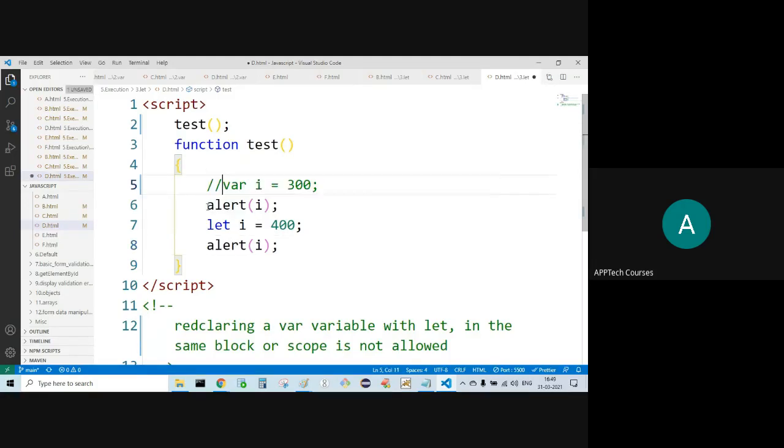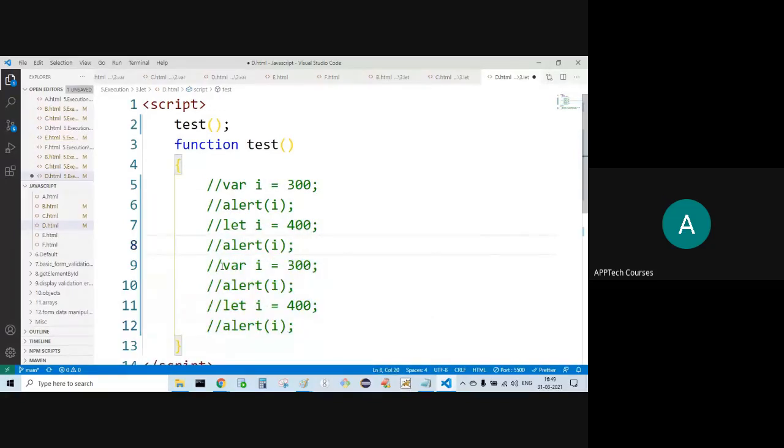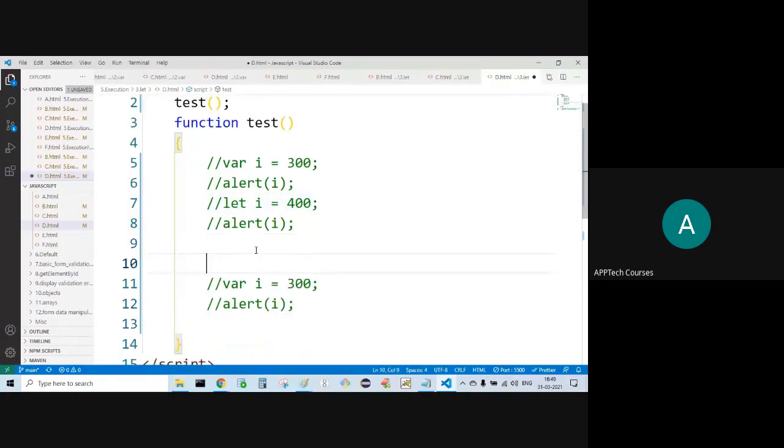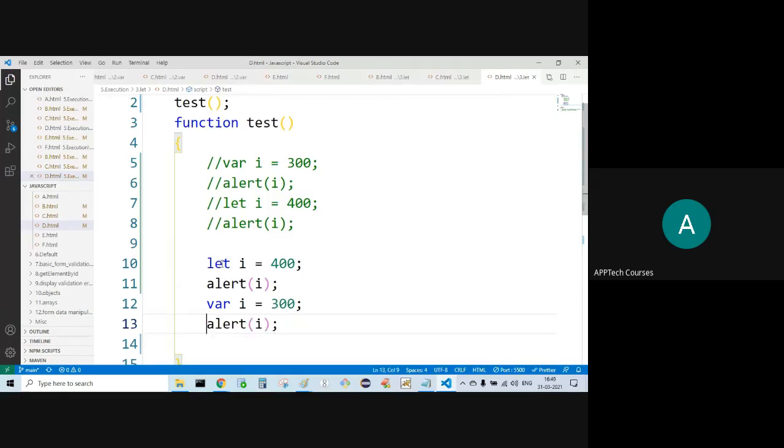Or let's say here I'll be having let, redeclaring let with var.